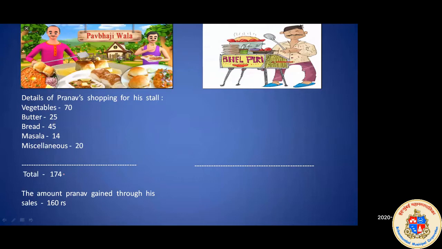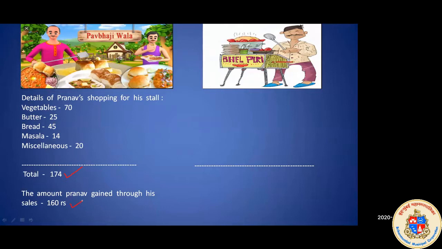Okay. So see, he has spent 174. That means he bought all the material for 174, and after the stall ended, he got 160 rupees. Okay, so these are the two amounts that we have.